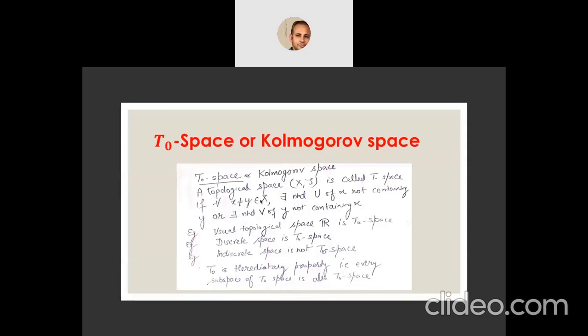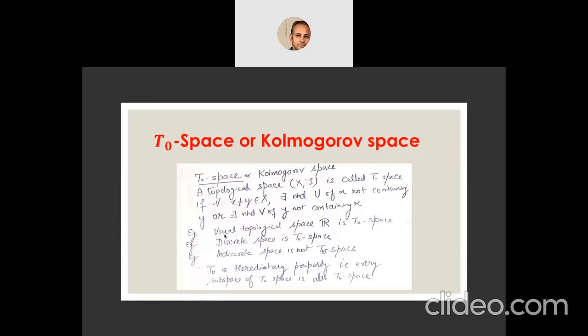So either we have a neighborhood of x which does not contain y, or we have a neighborhood of y which does not contain x. Then that space is said to be a T-naught or Kolmogorov space.